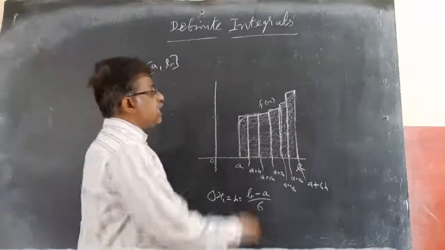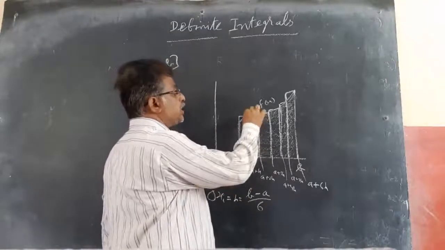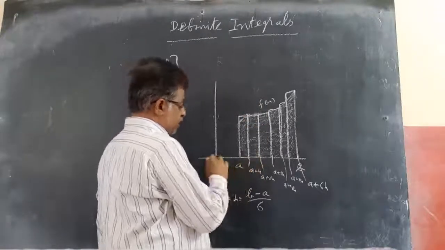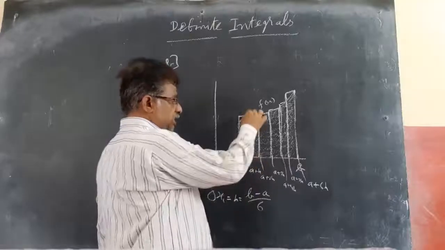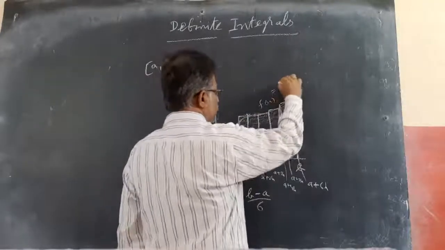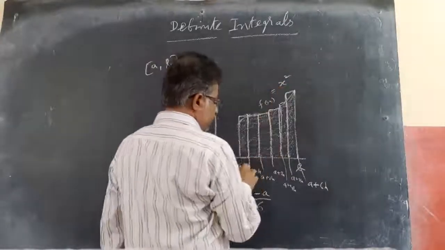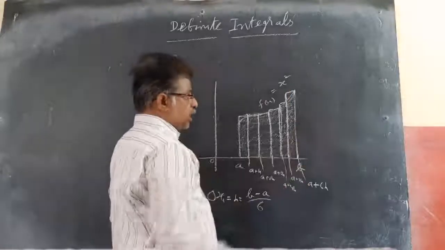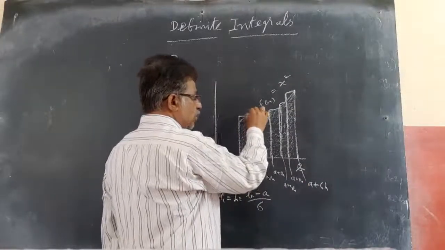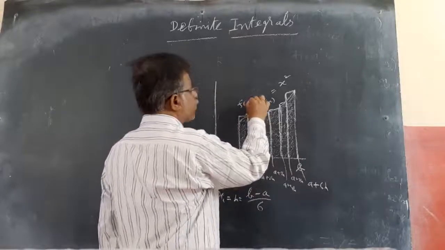And what is the length? Length is this only, which means this is the y coordinate. For example, if this is 5, this is f of 5. If the function is y equal to x square, then if it is 5, this is 5 square, and if it is 6, 6 square. So this y coordinate is f of a plus h.